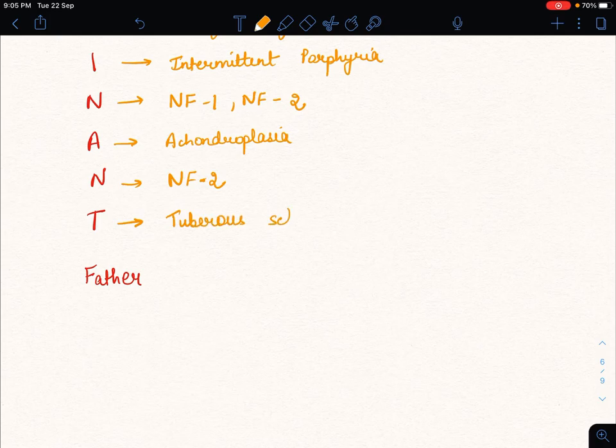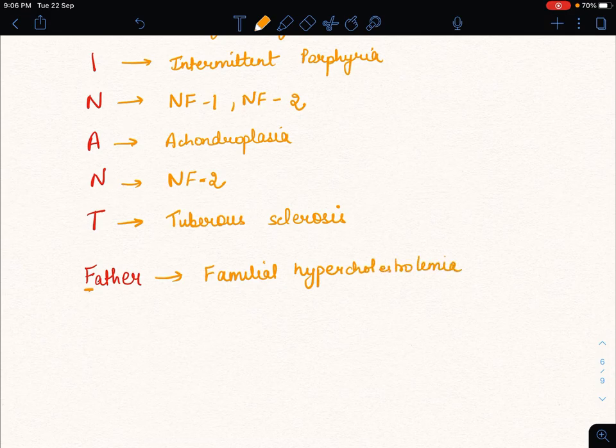Tuberous sclerosis. And father means F for familial hypercholesterolemia, and familial adenomatous polyposis.